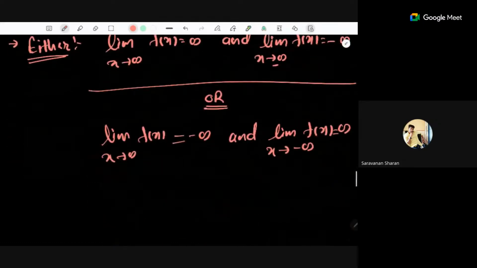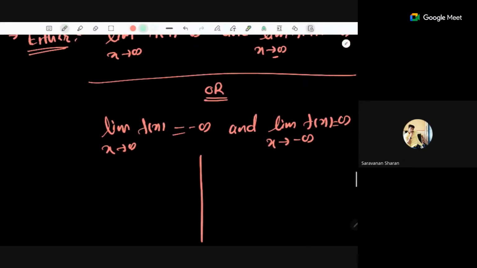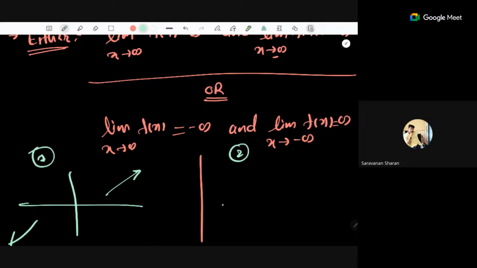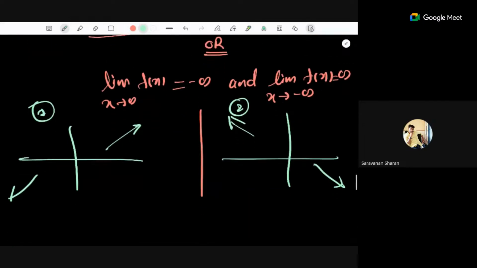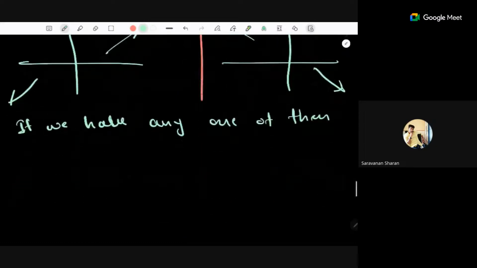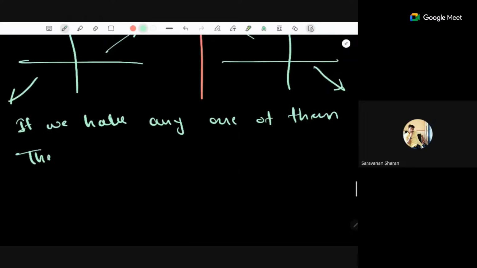So by graph, there are two cases. One situation is this, where f of x goes to infinity as x goes to infinity, and f of x goes to minus infinity as x goes to minus infinity, or the other situation will be this type of situation. Among these two situations, if you have any one of them, then it is an onto function.